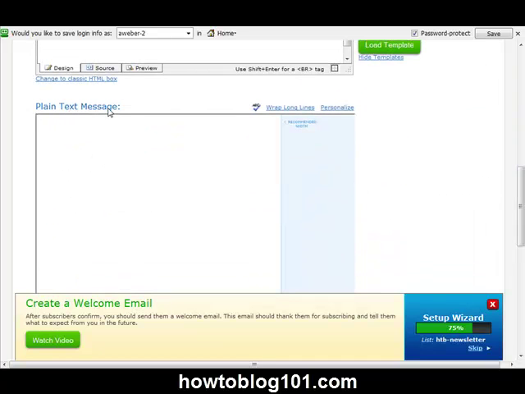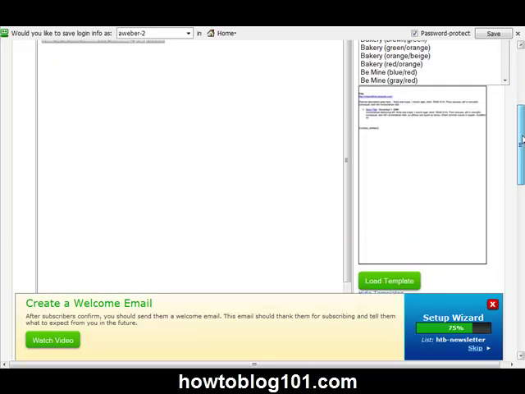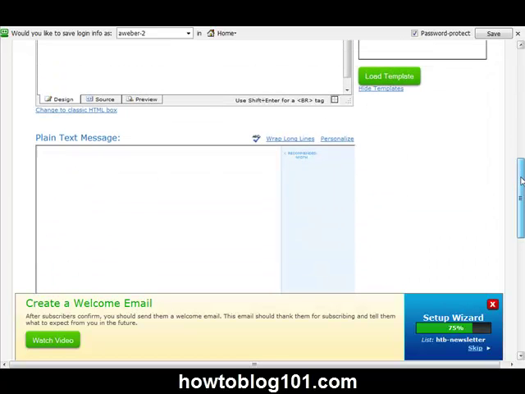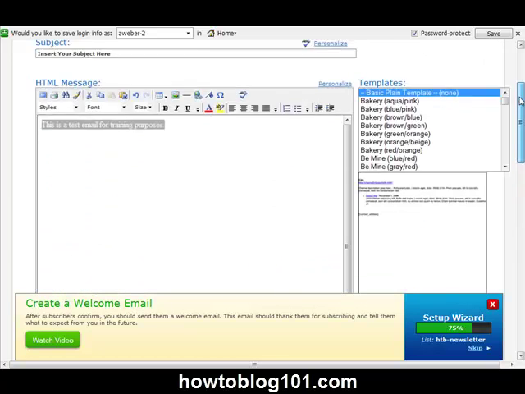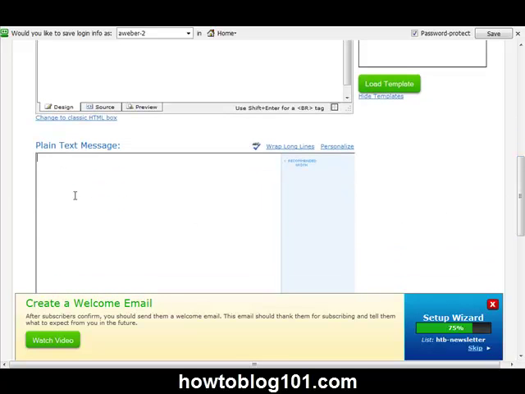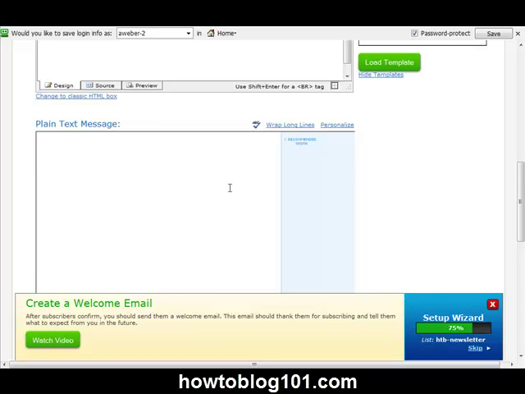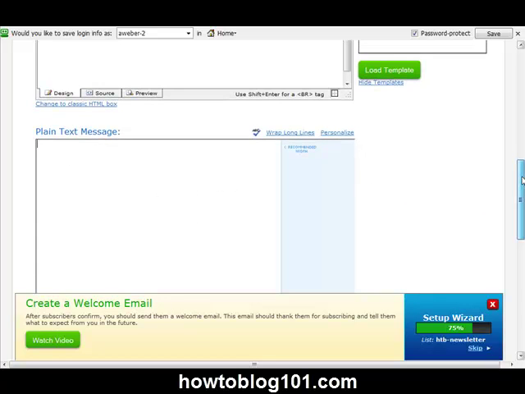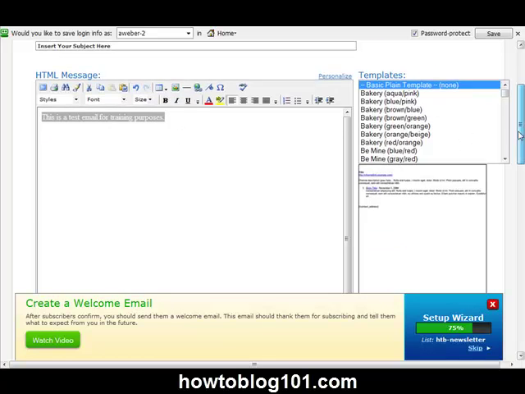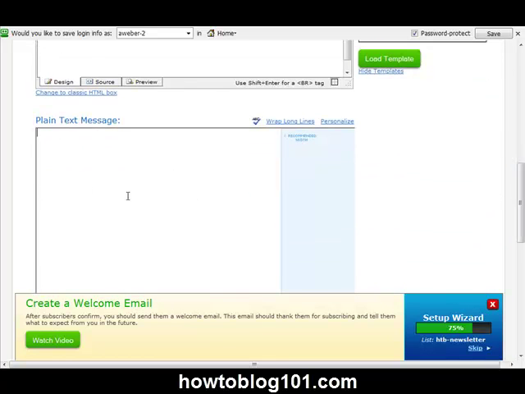You also can copy the information that you have typed into your editor and paste it down here for plain text message. It's very rare these days where there are people who can't read HTML messages, but for the sake of those who may have their computers set up only to receive plain text, you always want to duplicate whatever you put here in HTML and put it down in plain text message. Keep in mind that in plain text, you can't put links or anything like that. So if you want people to actually click on a link, you would have to copy that link and paste it down below in the plain text message section.